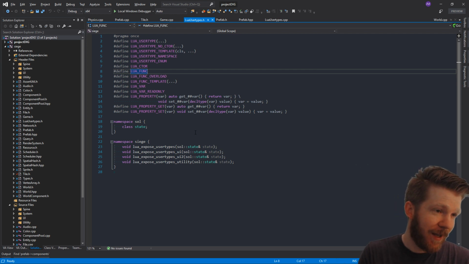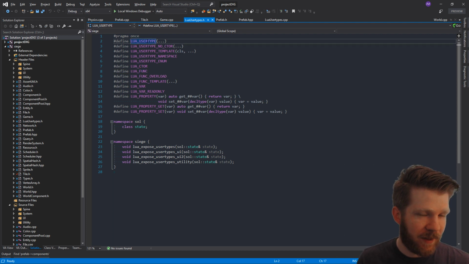But anyways, this introspection of having macros that we can prepend to our classes, variables, and functions, and we can parse that information and use it to generate the user types that we expose to Lua.